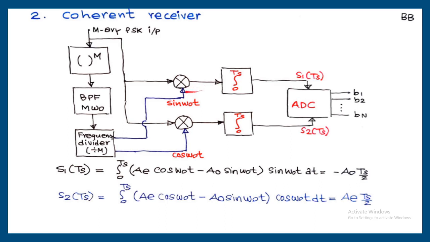This block can be used for any PSK, like 8 array PSK, 16 array PSK, 32 array PSK, for any PSK system. The only thing is you just change the number here. If it is 8 array PSK, right here 8, omega naught divided by 8, and there is no difference here, and here it will be 1, 2, 3. For 8 it will be 3, and for 16 it will be 4. Similarly, the same transmitter block diagram also can be used. The only thing is that N and M should be written according to the given number.